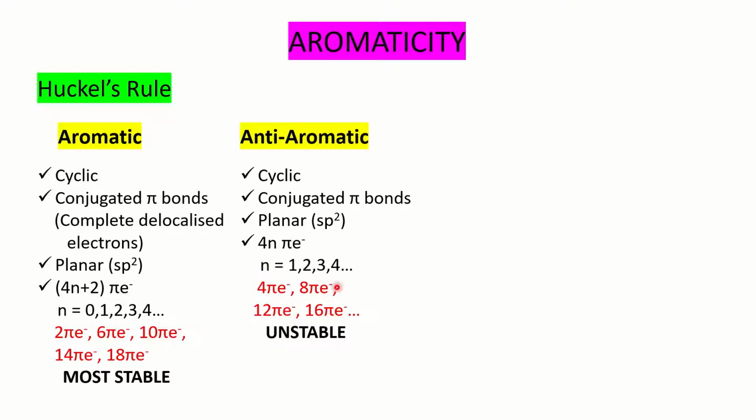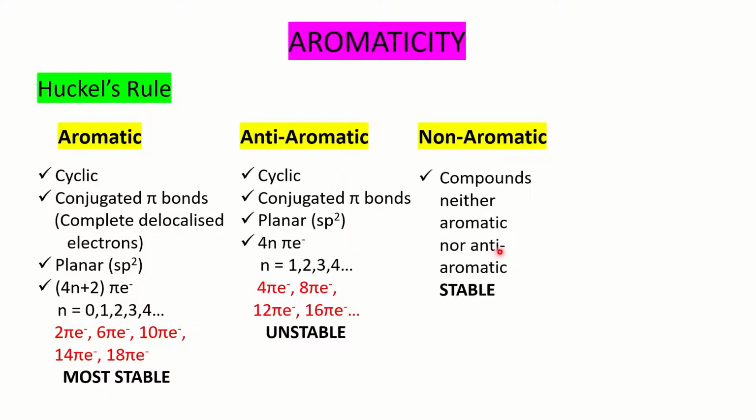If you get this type of pi electron system along with these three parameters, cyclic, conjugated pi bonds and planar, the molecule will become an anti-aromatic compound, and anti-aromatic compounds are highly unstable. So you can easily differentiate aromatic and anti-aromatic with respect to the 4n plus 2 and 4n pi electron systems. Now, what are non-aromatic compounds?